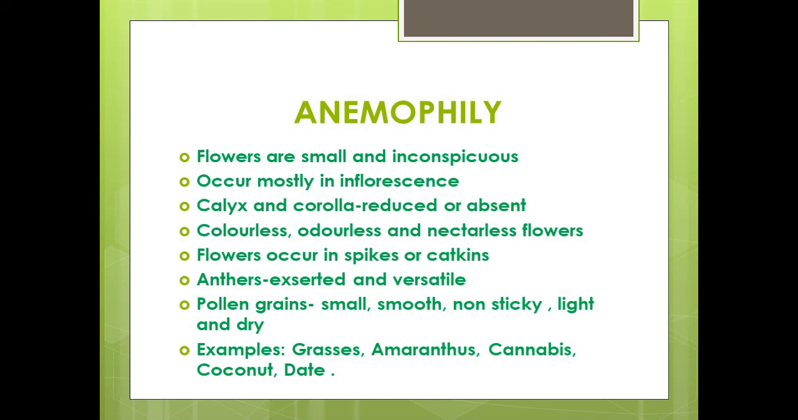Pollen grains are small, smooth, non-sticky, and light. Pollen grains would be dry and unwettable. Stigmas are exerted, feathery, or branched to capture the pollen grains. Pistils commonly have single ovules. It is commonly seen in grasses, amaranthus, cannabis, coconut, date, etc.